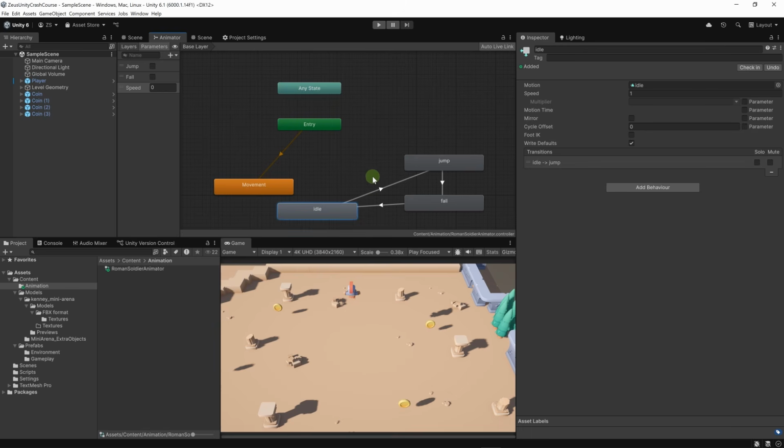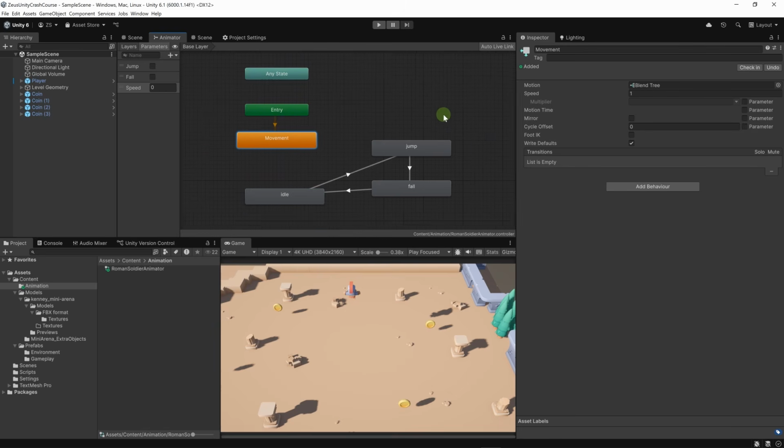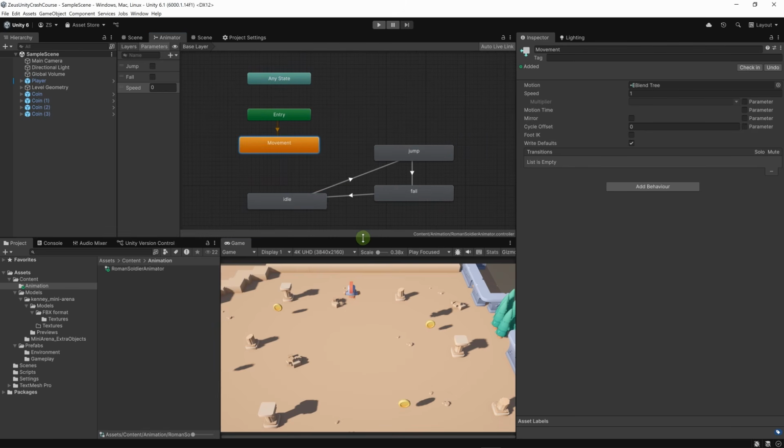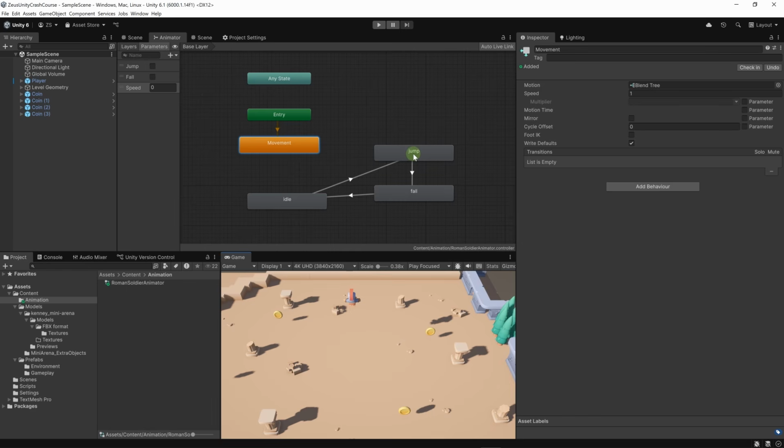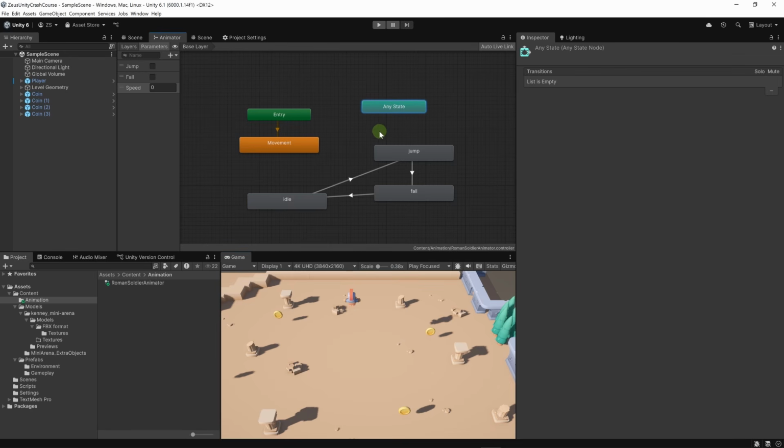And now we need to make the same transitions here, but let's actually think a little bit smarter here. We need to transition to jump and fall from basically any state. So in this case, let's use our any state node here. This represents any state in the animator. And by the way, this animation system in Unity is called mechanism. Okay, let's transition from any state to jump.